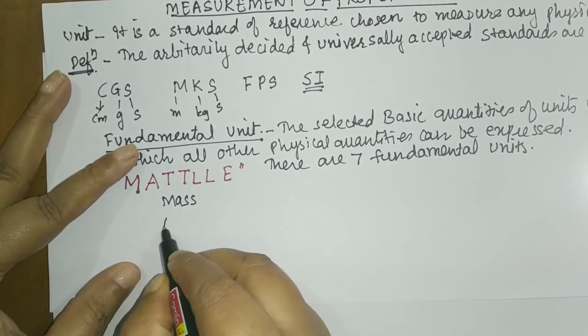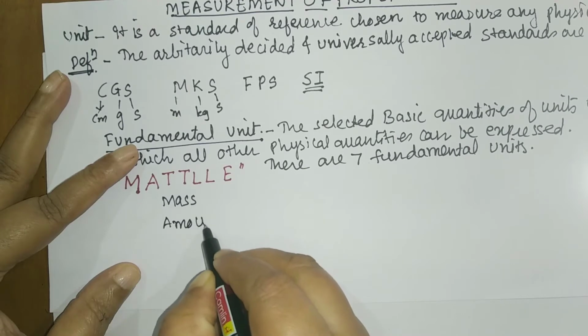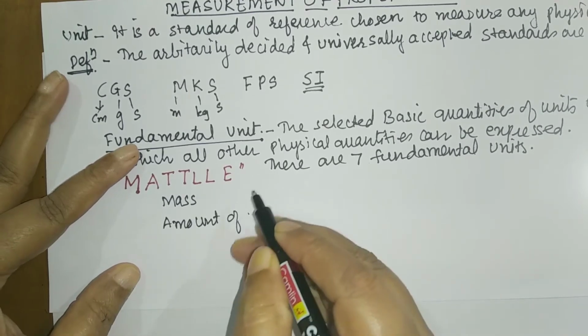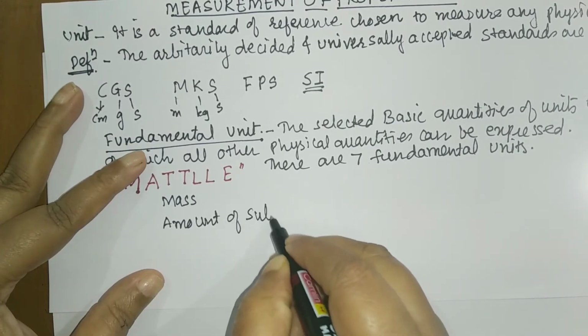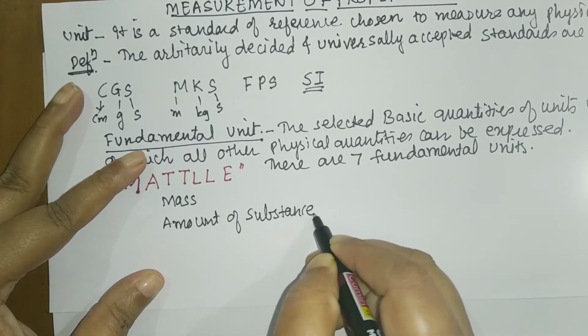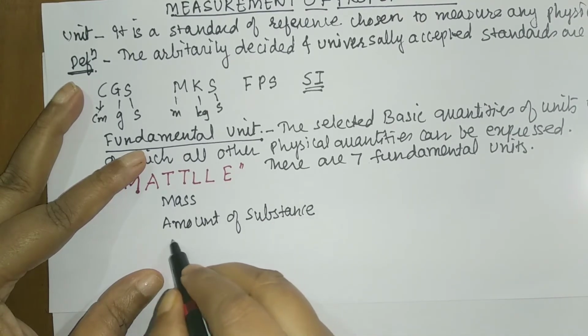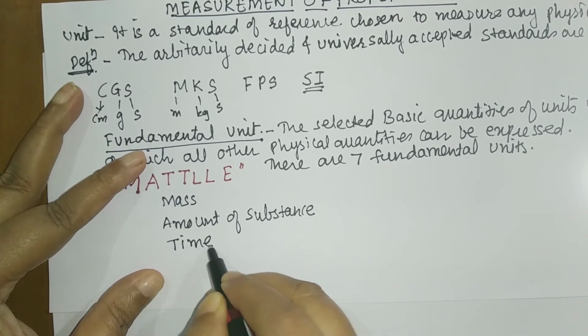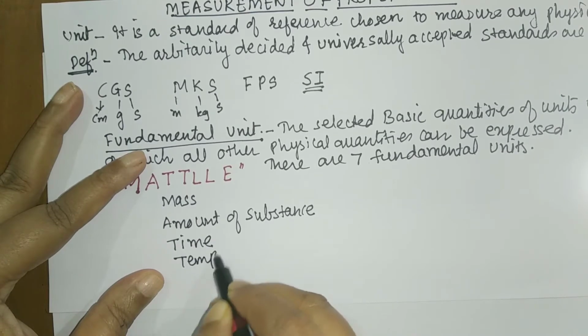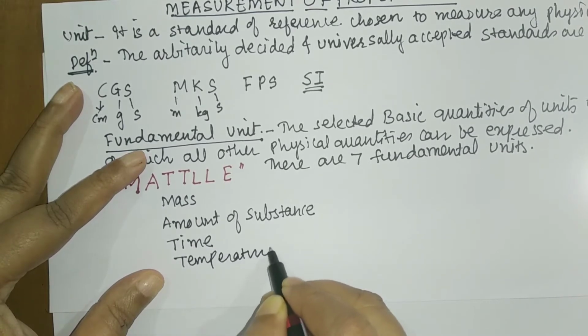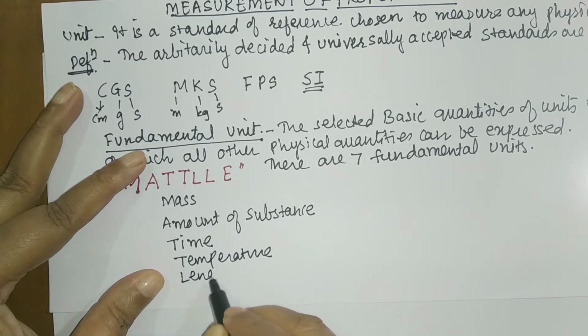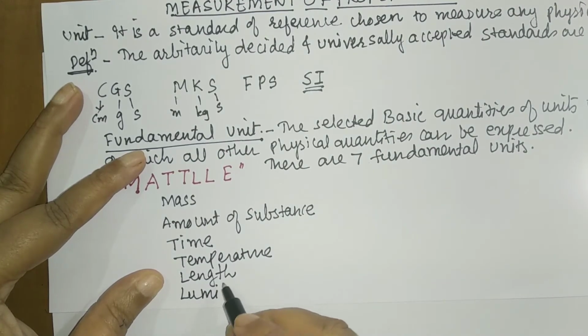A is for amount of substance. Second is T, so you can have time. Again T is temperature. Next L is for length. Luminous intensity.